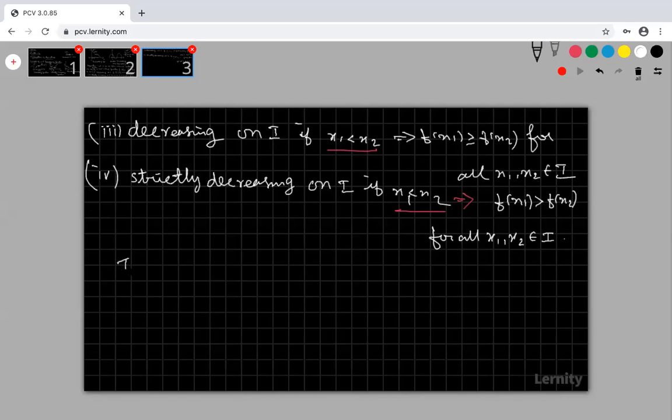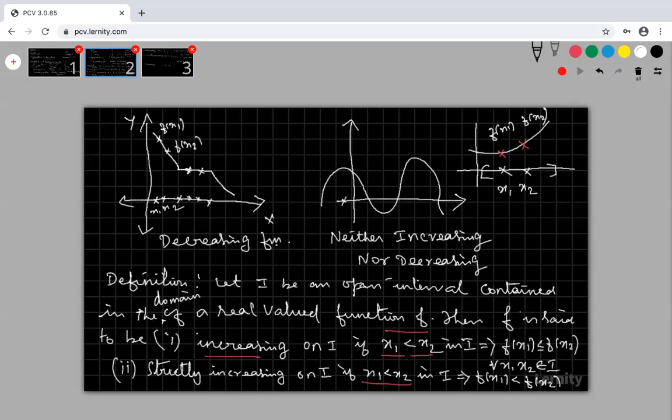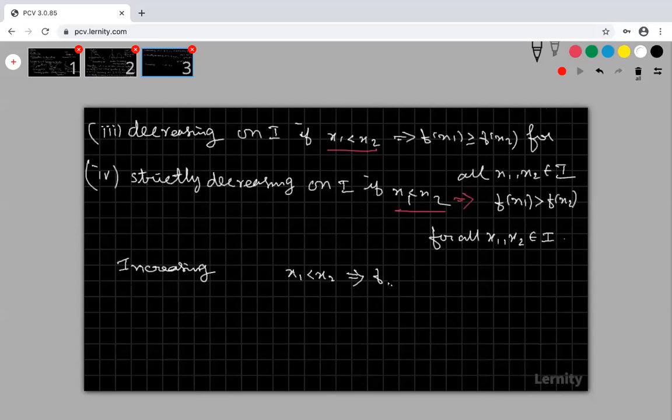Again, I am repeating, what is an increasing function? How do we define that a function is increasing in a given interval? When x1 is less than x2, which implies f of x1 is less than or equal to f of x2.